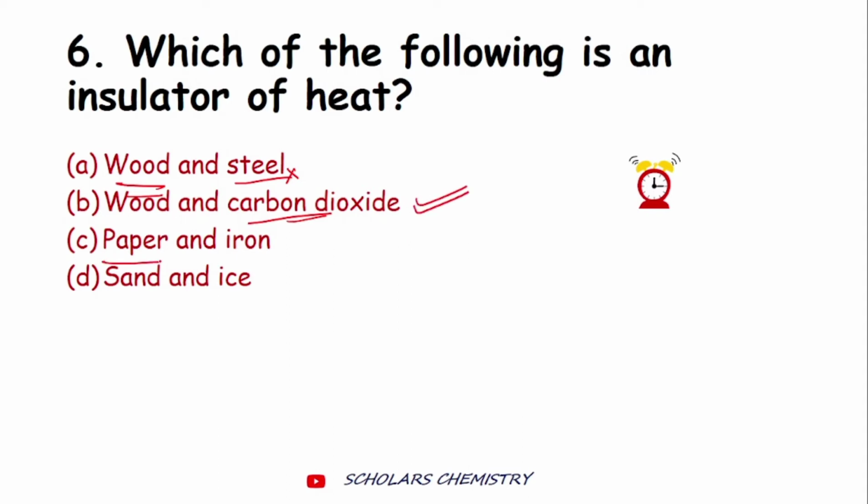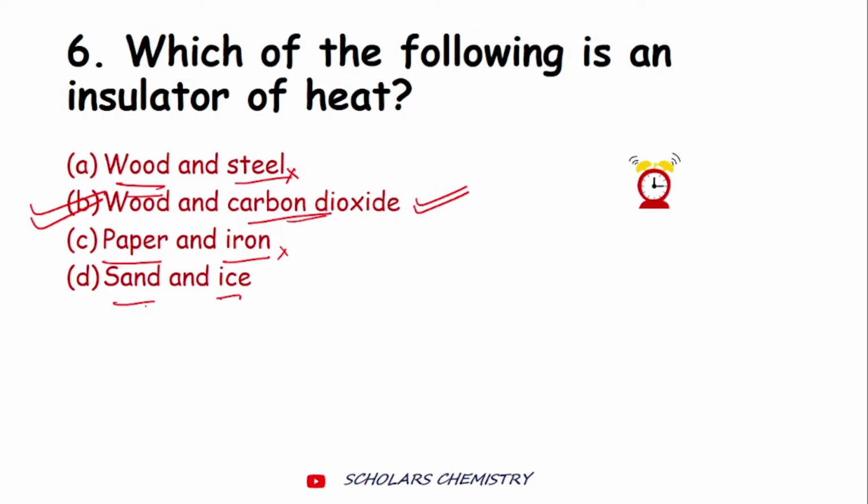Here paper is an insulator and iron is again not an insulator. So this option again would be incorrect. Sand is an insulator, but ice is a conductor. So the correct option would be B. Wood, which is an insulator, and carbon dioxide being a gas, it is an insulator of heat. Alright, so option B would be correct. Let's see who has got all 6 questions correct.